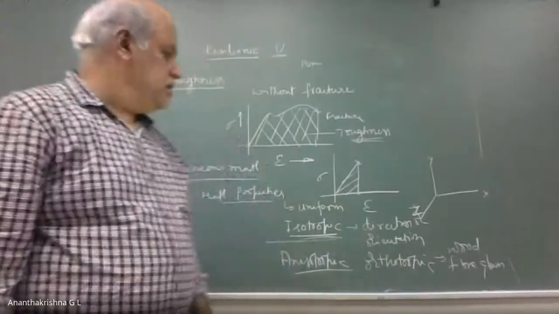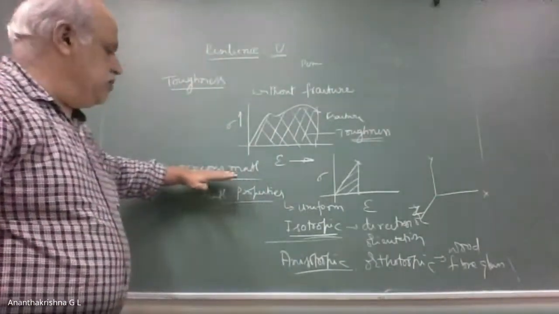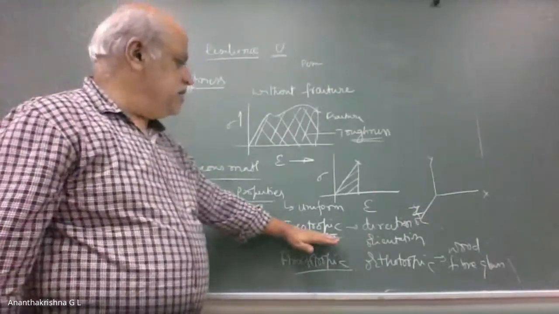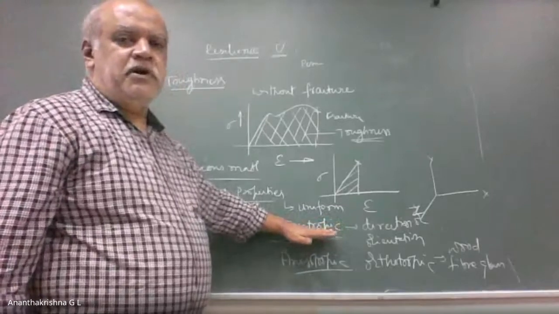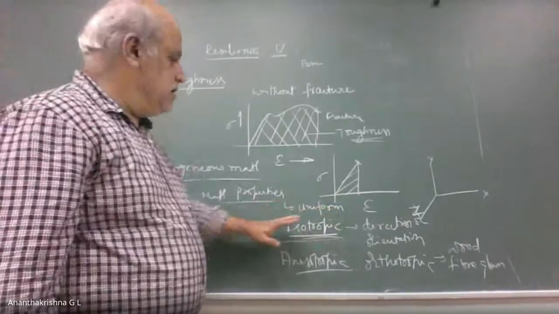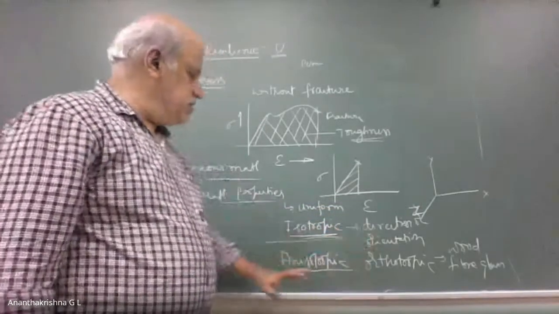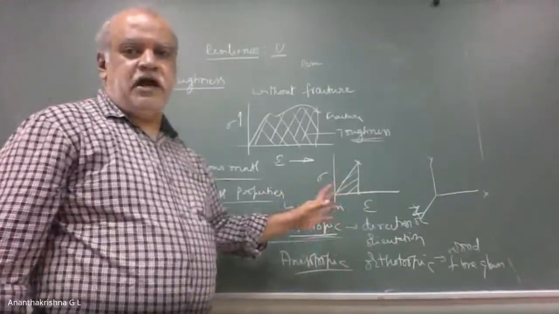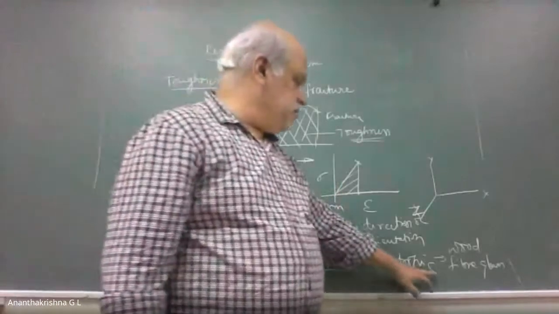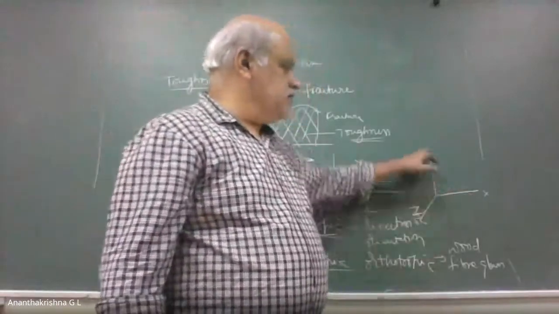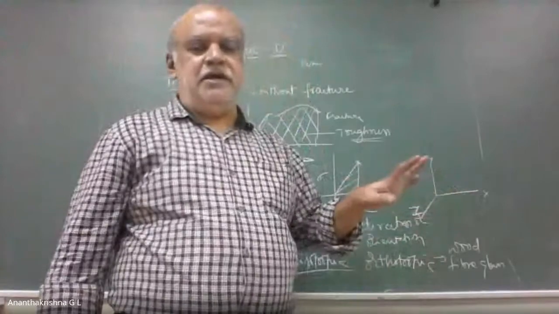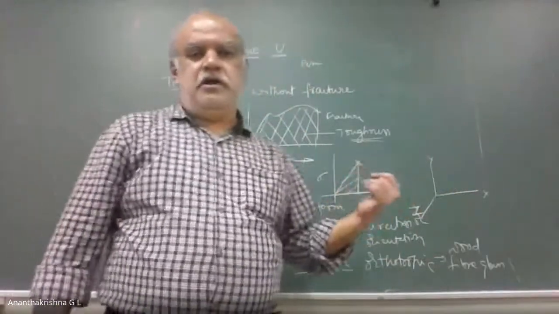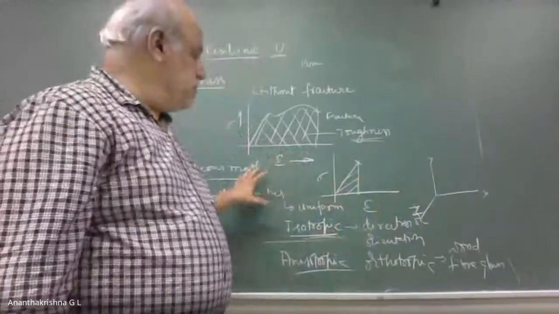Is that okay? So homogeneous is uniform property throughout the continuum. Isotropic material, the material property is the same irrespective of direction or orientation. Anisotropic material will have different properties in different directions, whereas in orthotropic material, each direction has got a different property. An example for orthotropic material is wood. So these are some of the properties that we need to know.